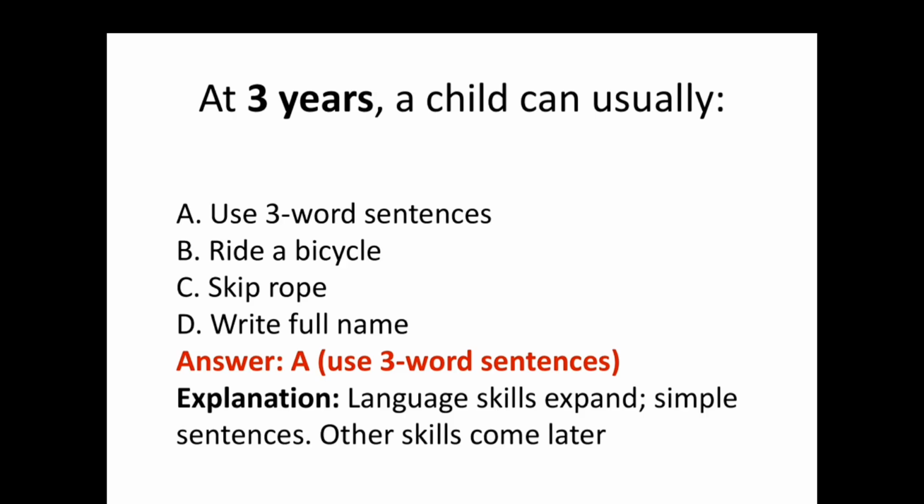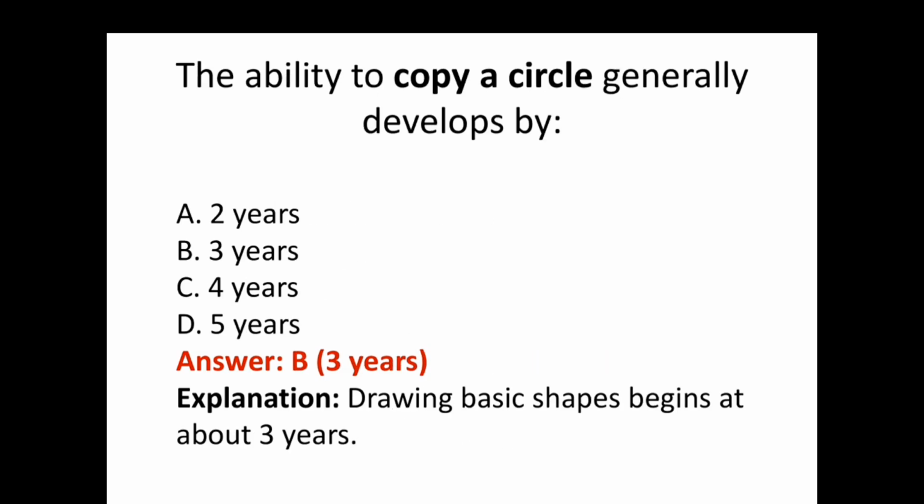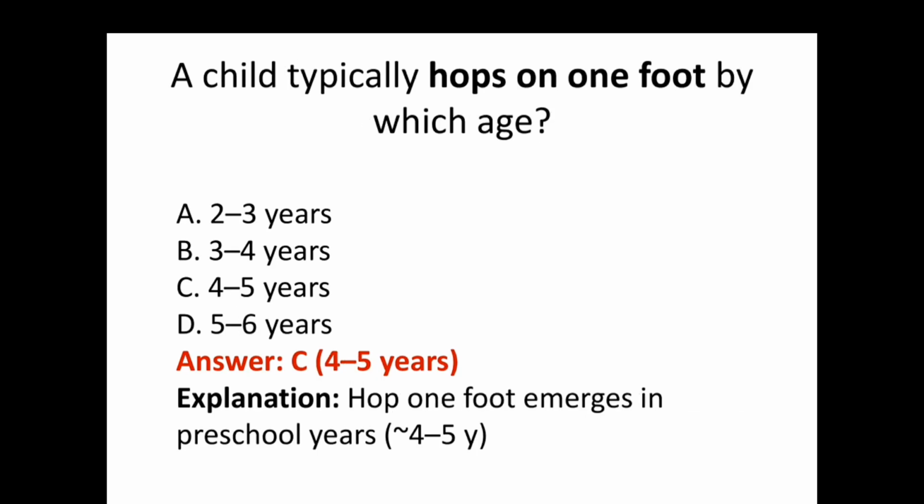The next question, the ability to copy a circle is generally developed by 3 years. Drawing basic shapes begins at about 3 years. The next question, a child typically hops on one foot by which age? 4 to 5 years.